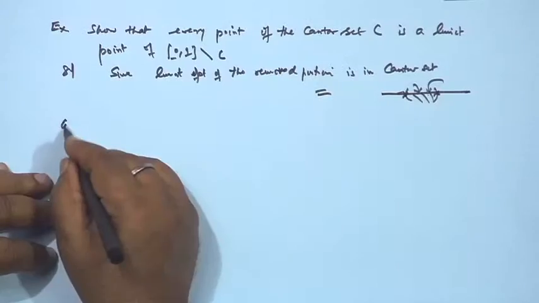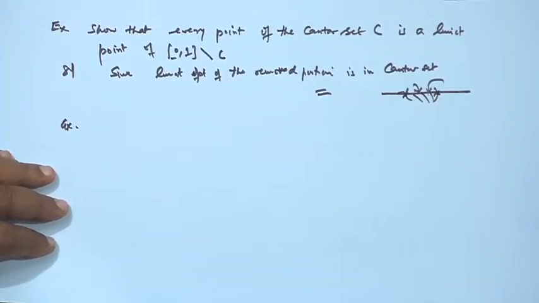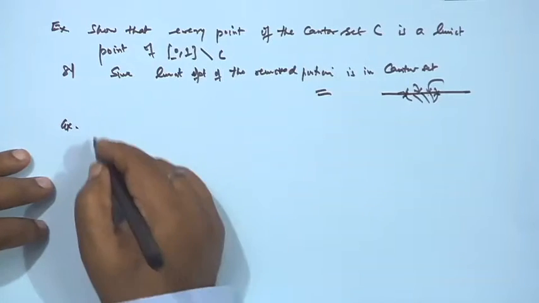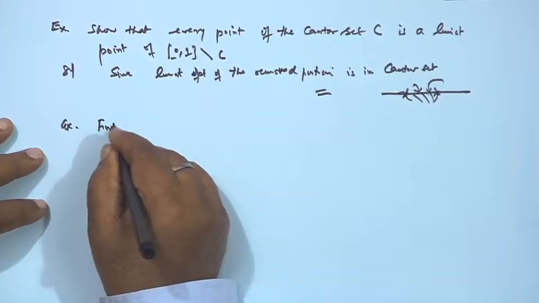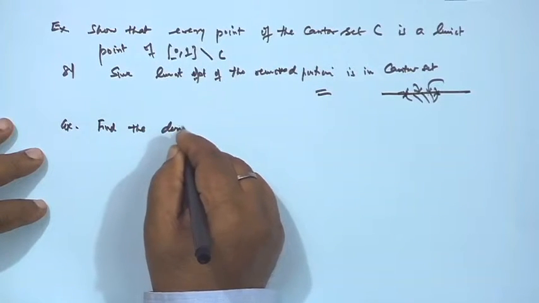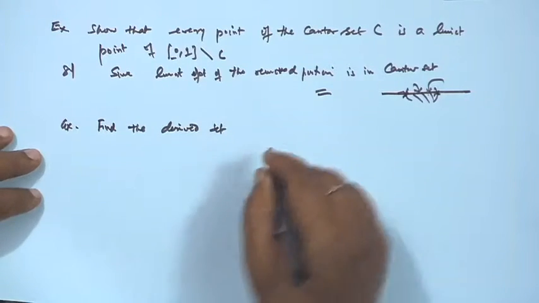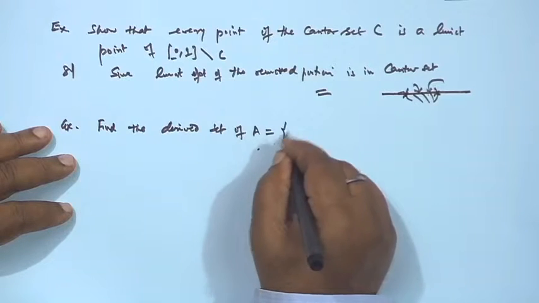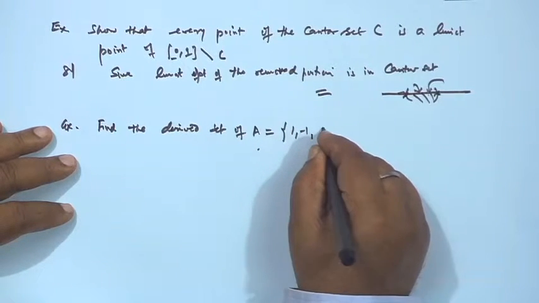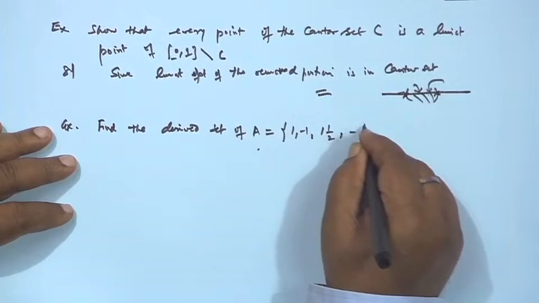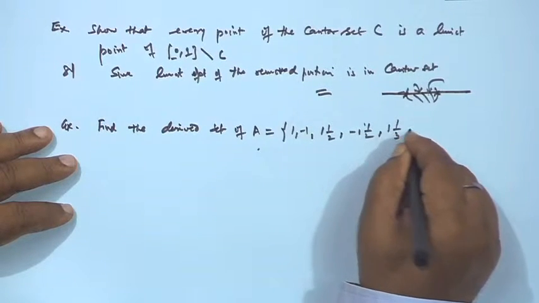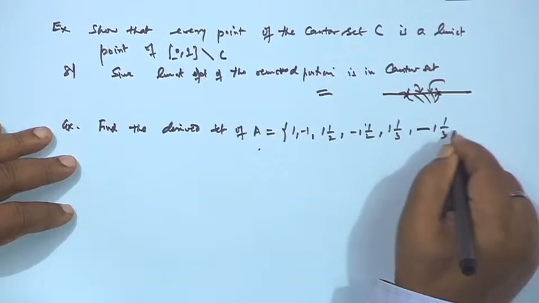Now, suppose we have the following: what is the derived set? Find the derived set of A, which is {-1, 1, 1/2, -1, 1, 1/2, ... 1, 1/3, -1, 1/3, and so on}.